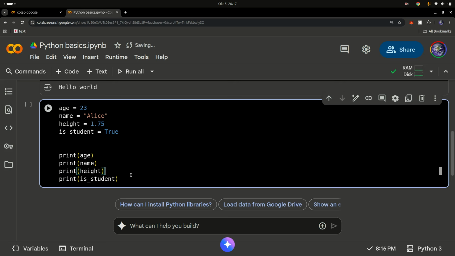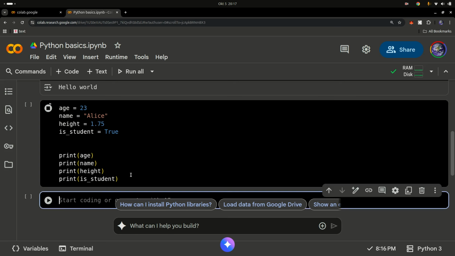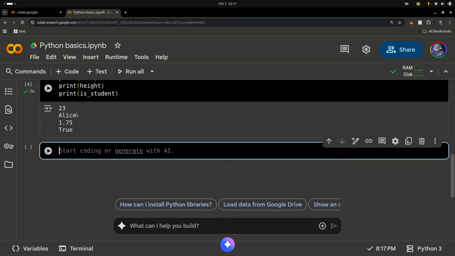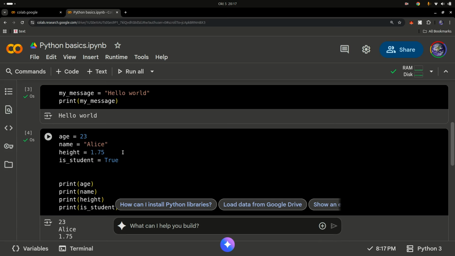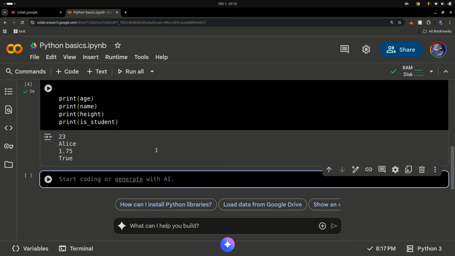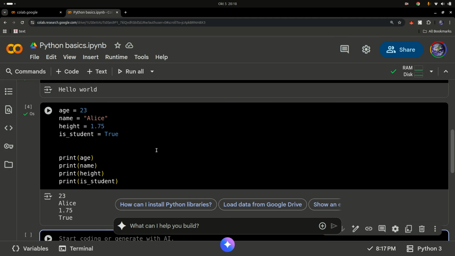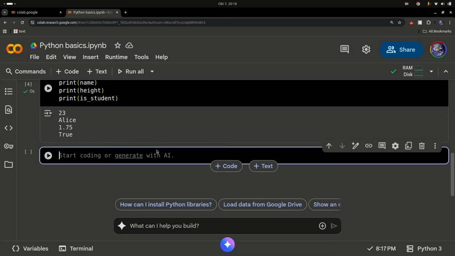Once I have that, I'm going to press shift and enter, or you can click on the play button. You can see we have that information printed out there. So you have created multiple variables, and at this point you're comfortable creating variables. Just pay attention, no space between variable names. Use underscores if you want to keep a space. This is much deeper, but for now I don't want to go into depth. If you follow the main course, you'll understand all this much closer, but for now let's just give you a glimpse of the programming landscape.